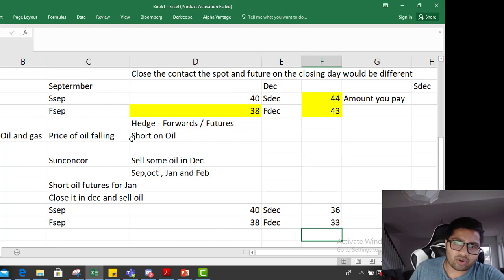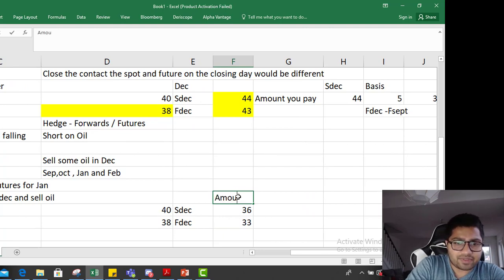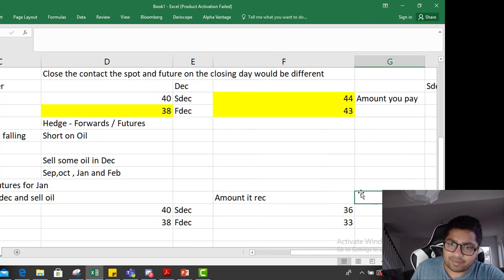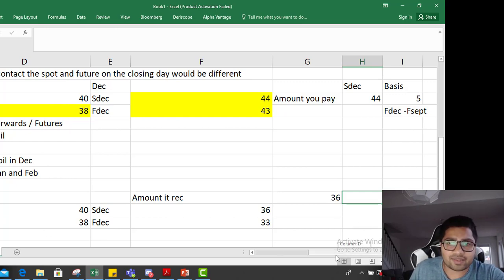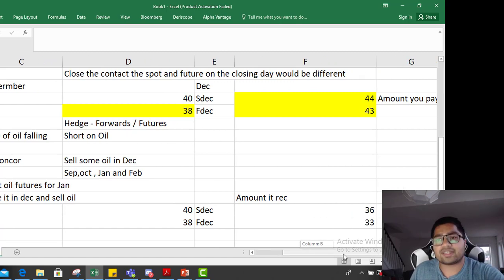So what will Suncor do? Suncor is going to sell oil. So the amount it receives will be, it is going to sell oil in the month of December for whatever it is trading at December price. So that is $36 spot price of December. And it is also going to make some money from the short contract. Why is it going to make some money from the short contract? Because oil prices have actually gone down.